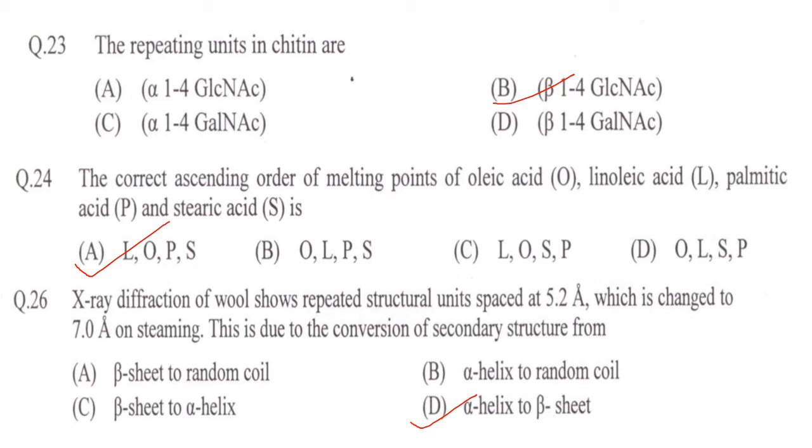So X-ray diffraction shows repeated structural units spaced at 5.2 Angstrom, which changes to 7 Angstrom on steaming. This is due to the conversion of secondary structure from alpha helix to beta sheet.